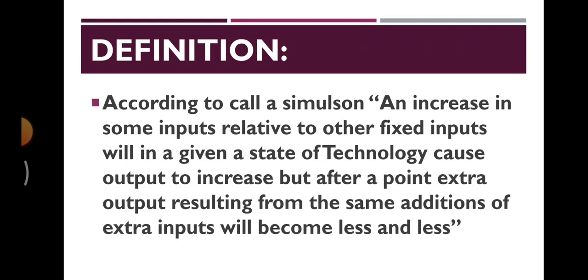See, when the quantity of one factor of production increases, मतलब production के लिए we know that we have 4 factors of production which we call land, labor, capital, entrepreneurs. And we know that the factors of production have some payment.